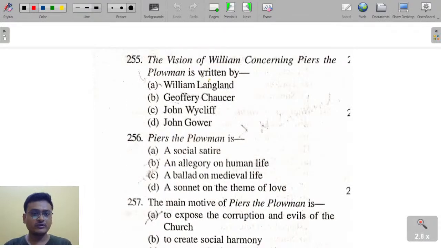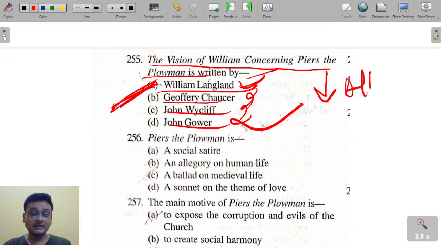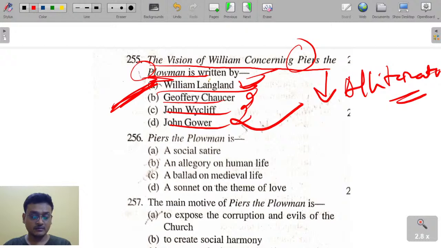Okay, the vision of William concerning Piers the Plowman was written by William Langland, Geoffrey Chaucer, John Wycliffe, John Gower. So Langland has written Piers the Plowman, which is actually an alliterative work. This is also an expose, to expose the corruption of the church.